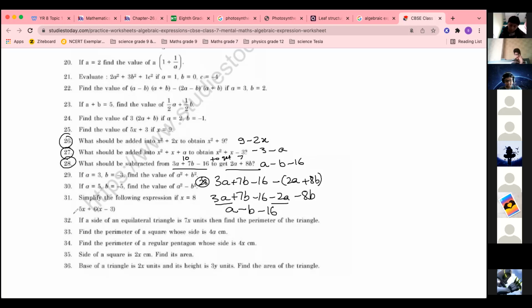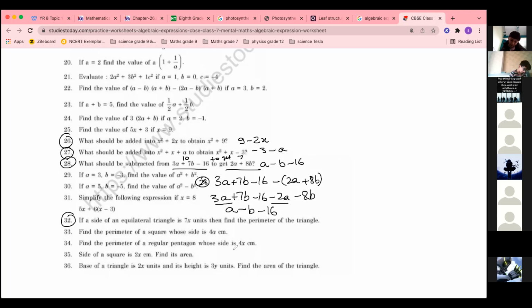Okay. Question number 32. If a side of an equilateral triangle is 7x, then find the perimeter of the triangle. 27th answer is wrong, Humaira. 27th answer is over here. Ma'am, we have to do the 32 one. Yes. It is an equilateral triangle, 7x, find the perimeter. You should know what is the perimeter. We have done it.